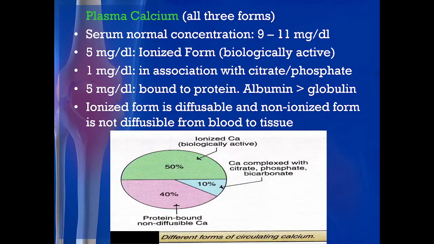Blood glucose level, what is the normal range for fasting? 70 to 110, a broad range. But for calcium it is only 9 to 11. And if some person, or some child, has a level below 7 milligram per deciliter, then it causes tetany, and tetany is a life threatening condition. So, we have to maintain this level between 9 to 11 milligram per deciliter.